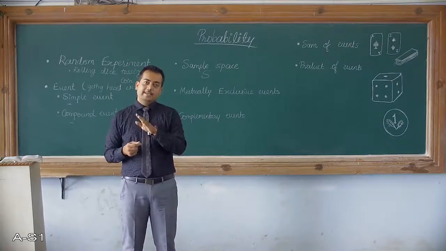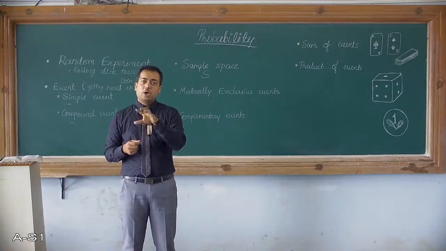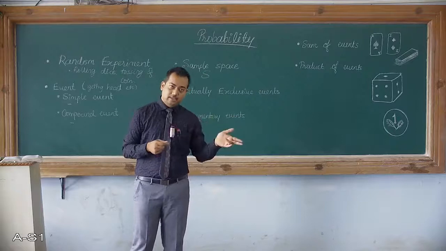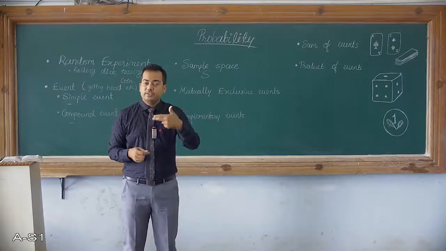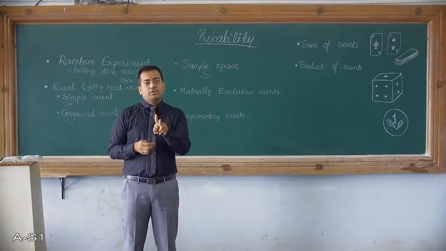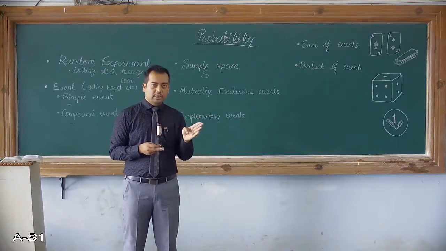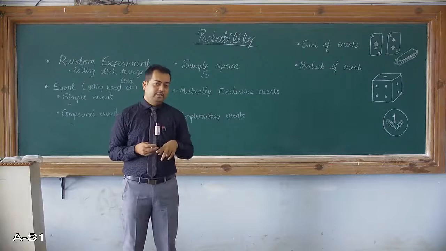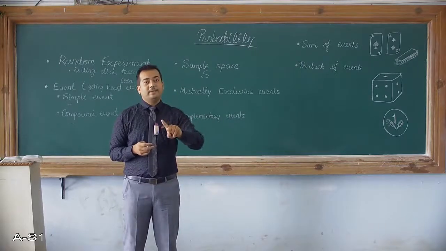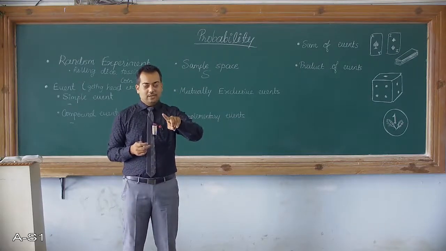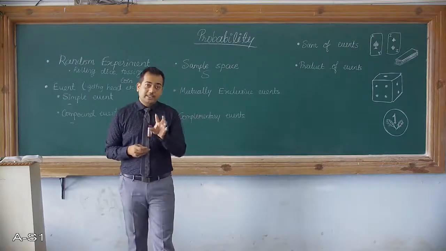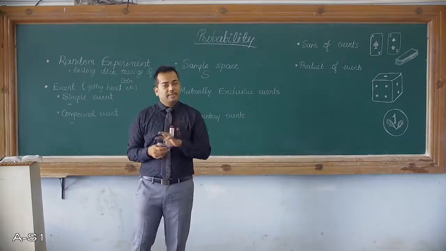Okay, if it is head, then either it is head or it is not head, which means it is tail. So I am just putting it with different words. These two events, head or not head, will cover all the events of the random experiment of tossing one coin. So either head or not head, and these two events are called complementary events.